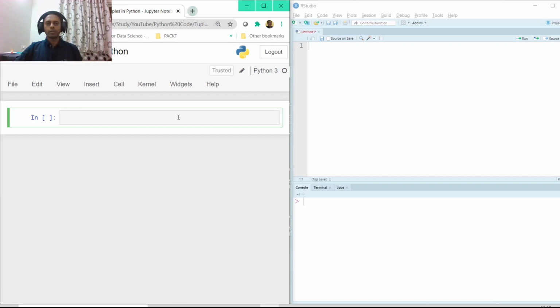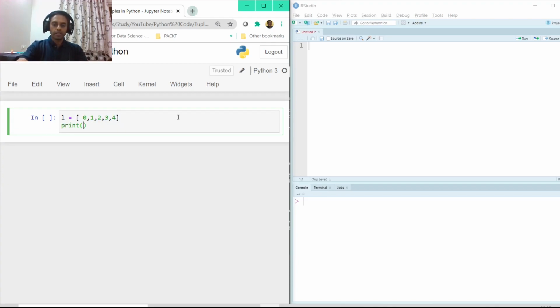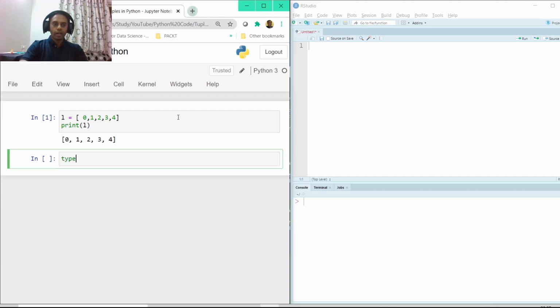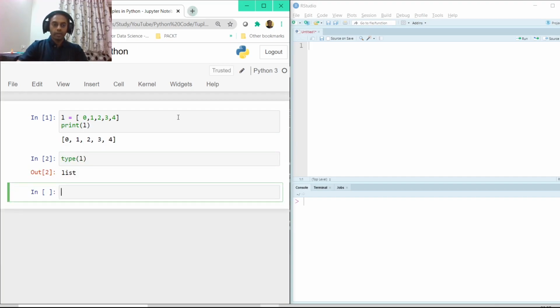We already have learned about list, dictionary, integers, strings. So why tuples? How is tuple different from the other data types? Well, tuple is very similar to a list. So if you have a list of numbers, say L is equal to 0, 1, 2, 3, 4, and now if I print the list, and the type of L will be a list.